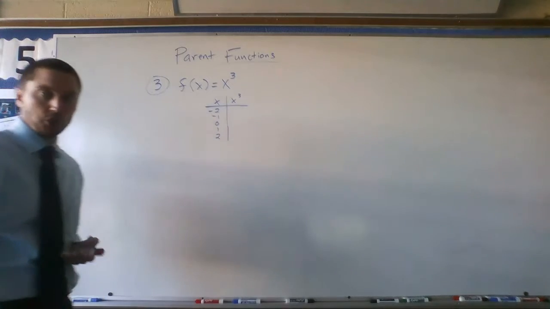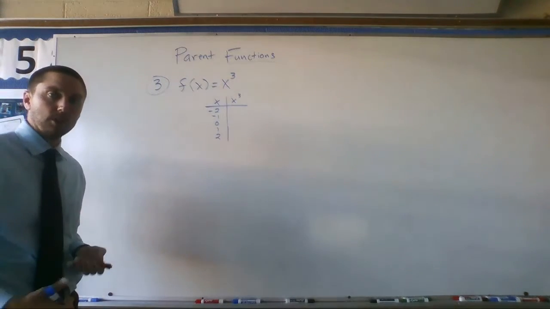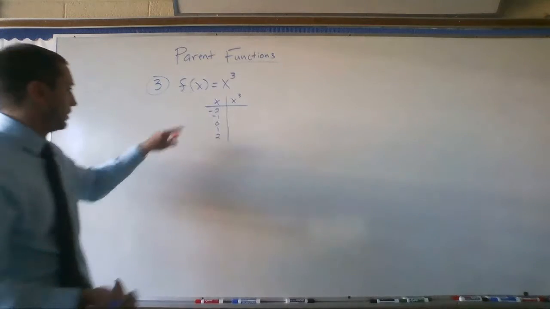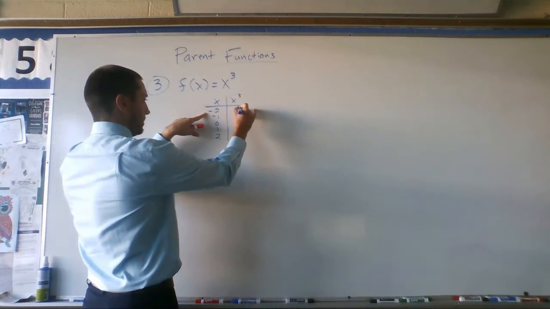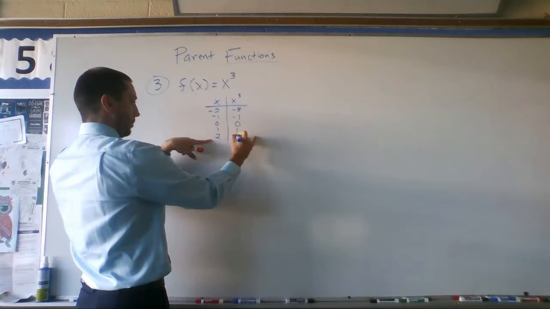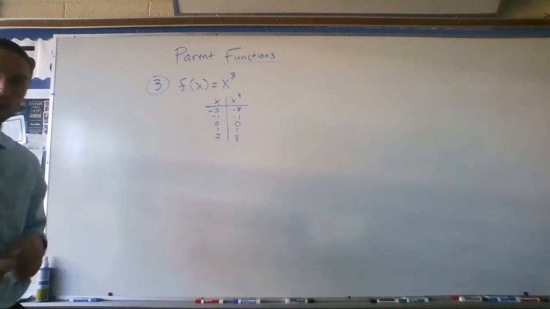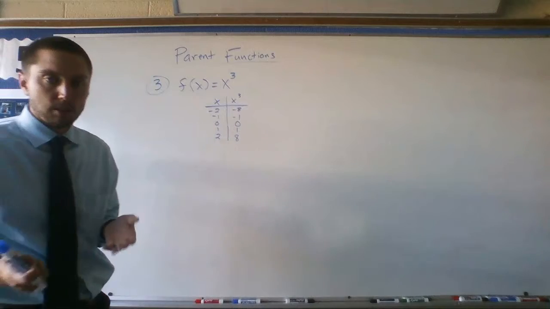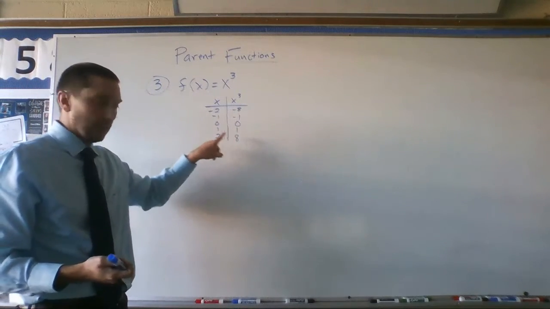What am I doing when I'm cubing a number? I'm taking that number and multiplying it by itself 3 times. So negative 2 cubed is negative 8. Negative 1 cubed is negative 1, then 0, 1, 8.